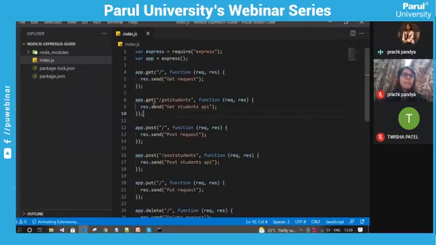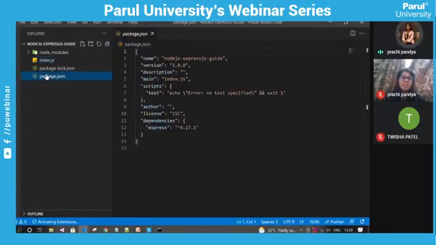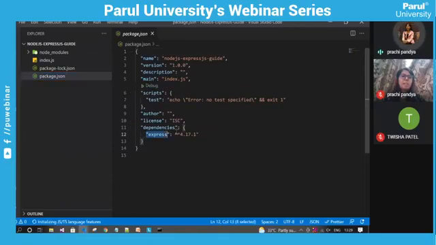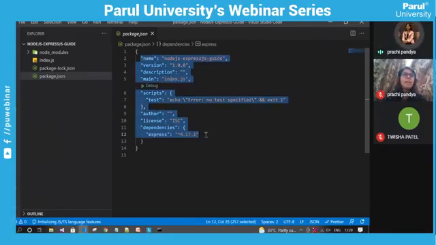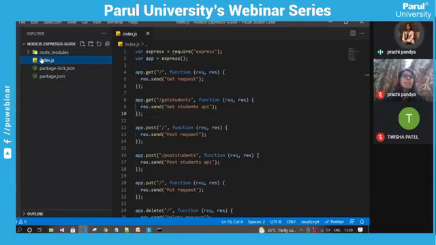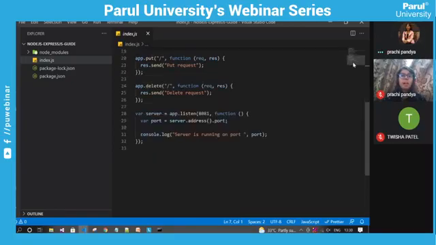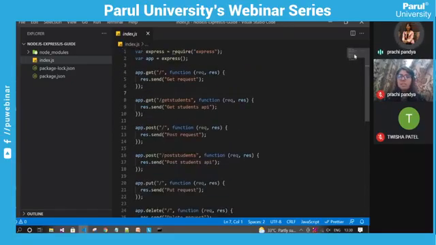Okay. So we can see this package.json file. I have installed this Express dependency like I showed you just a few seconds ago. And this is other information regarding this application like name, version, description. So now I have created one index.js file. As it is the entry file, this is the main file for the Node.js application. Now I will explain what this code is.